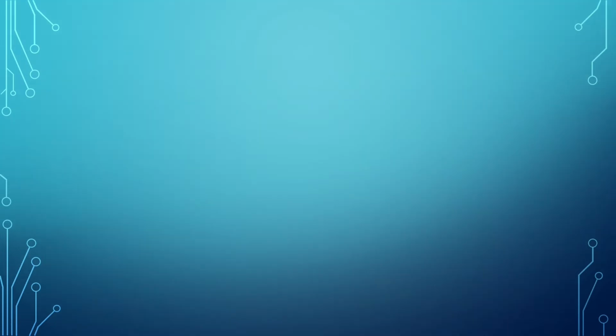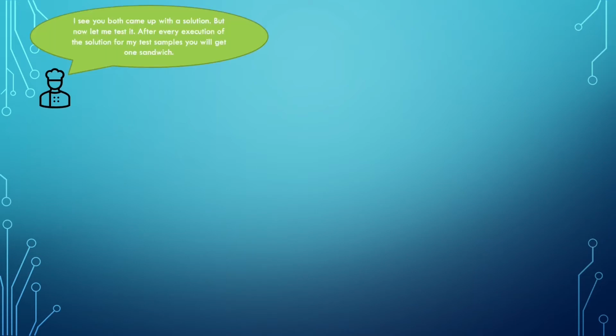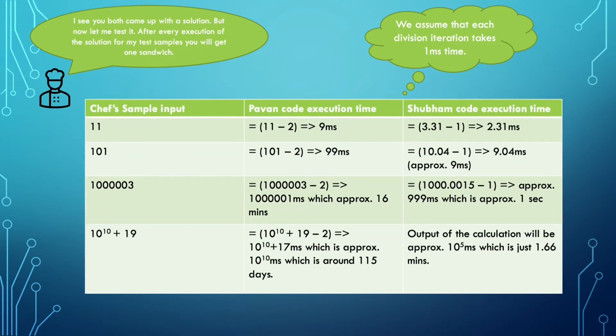Now Subham and Pawan came to the chef with their respective solutions, and the chef said, I see you both came up with a solution, but now let me test it, and after every successful execution I will give you one sandwich. Here we are assuming that each division iteration will take exactly 1 ms of time. So now let us see.